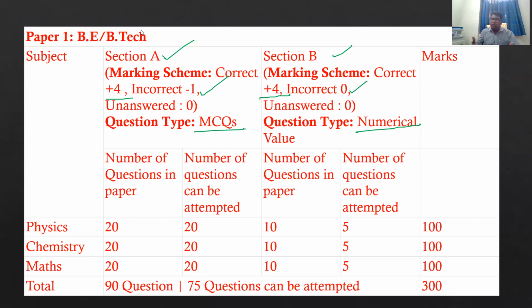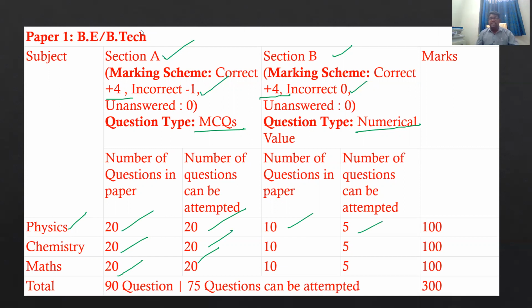How many questions can you attempt? The number of questions in each paper: physics will be given 20, and you can attempt 20. Chemistry also 20 out of 20. Maths also 20 out of 20. But in section B, there are 10 questions, and you attempt only 5 questions out of 10.